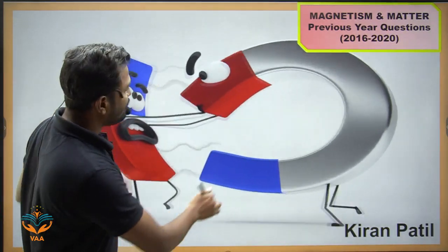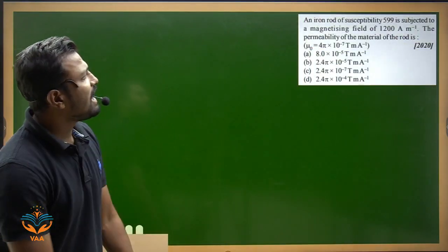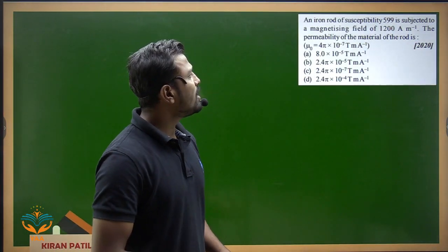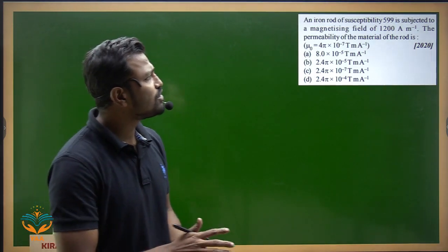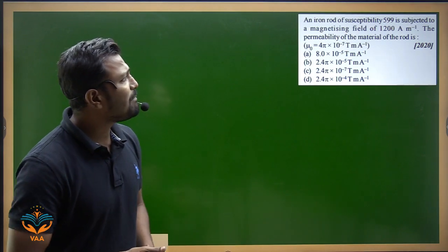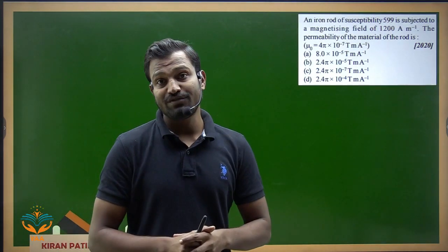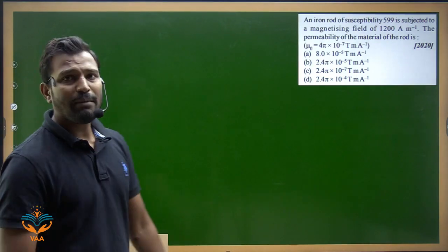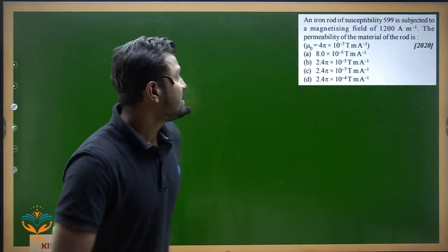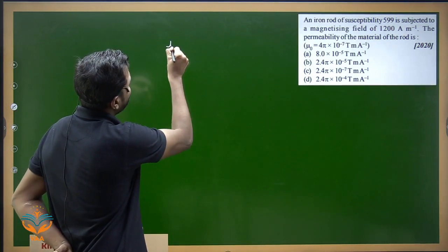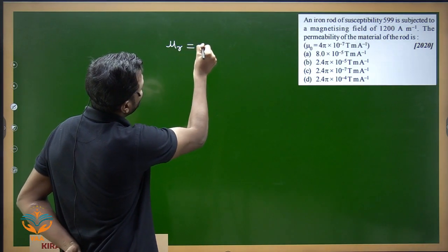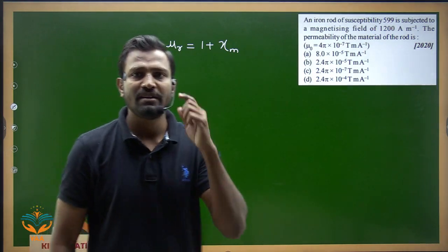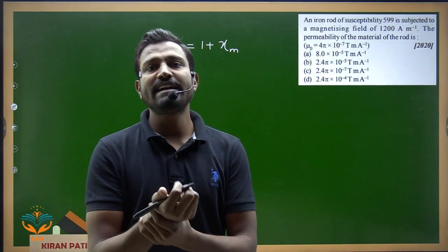In the first question, we have an iron rod of susceptibility 599 subjected to a magnetizing field of 1200 amperes per meter. They ask us to find the permeability of the material. A very basic question. We know the equation, very simple: mu r is equal to 1 plus susceptibility. Here we are talking about the magnetic susceptibility.